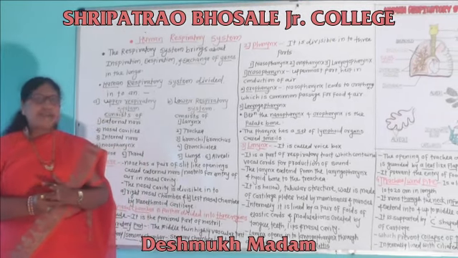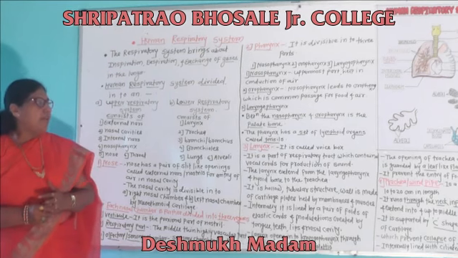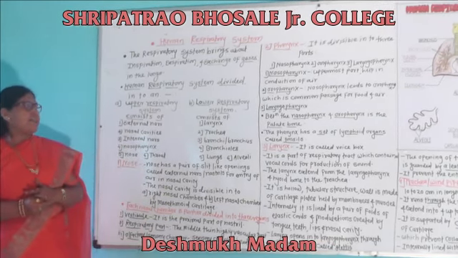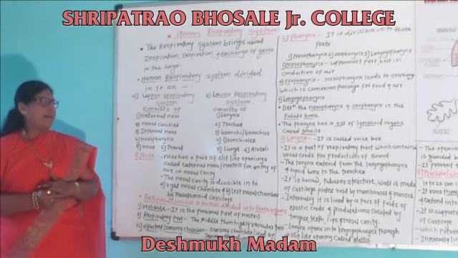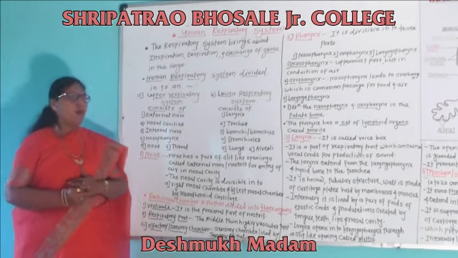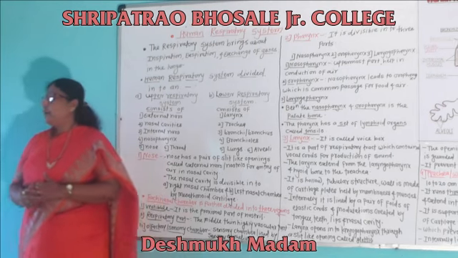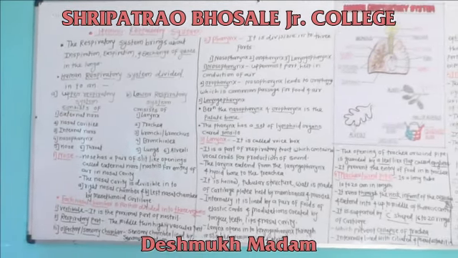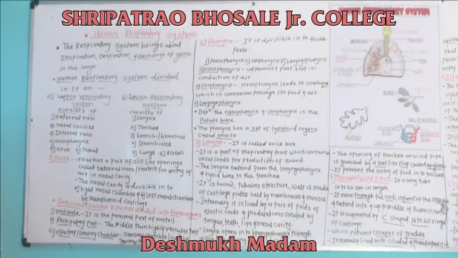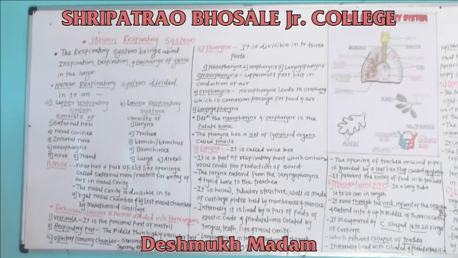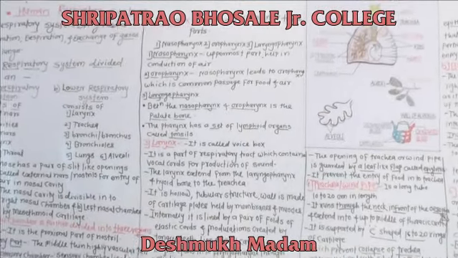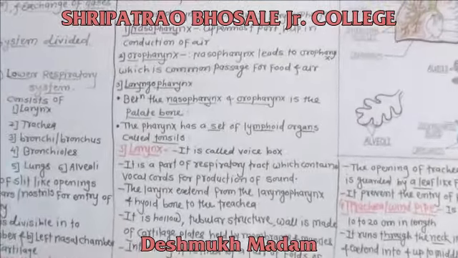The larynx extends from the laryngopharynx and hyoid bone to the trachea. It is a hollow tubular structure. Its wall is made up of cartilage plates held by membranes and muscles.